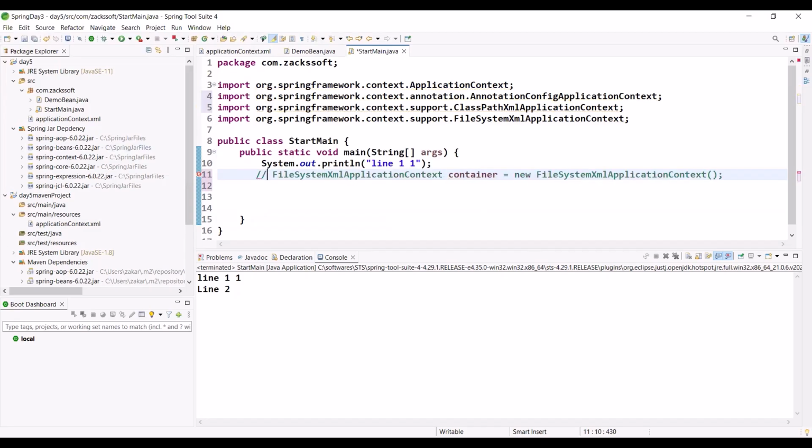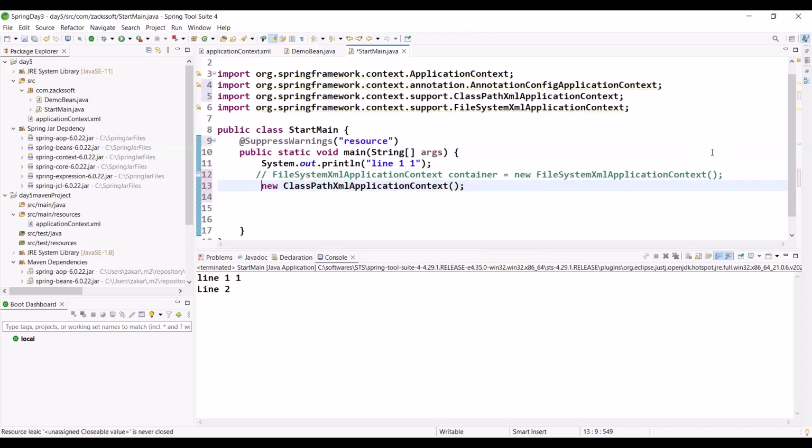I showed you with file system XML application context. Now let me use class path. New class path XML application context. Here we are passing, right? Can you please tell me, do I need to pass the fully qualified file name?